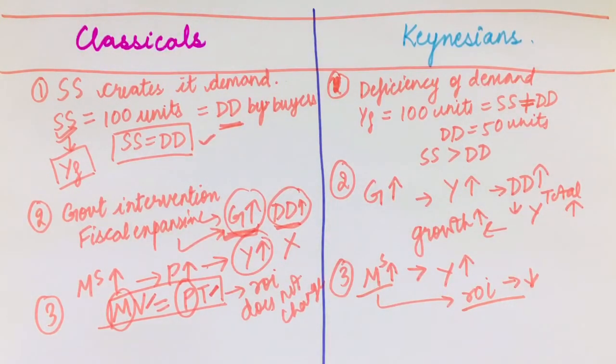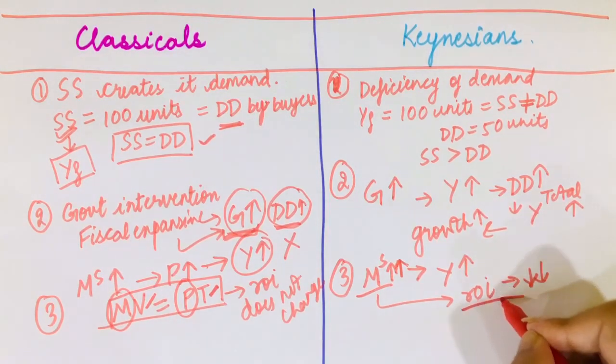Because you can understand the rate of interest as the price of money. We know whenever the price of something goes down, the demand for it goes up. So the price of money goes down, demand for it goes up. My money supply is rising, so when there is a rise in money supply, there is a fall in the rate of interest.